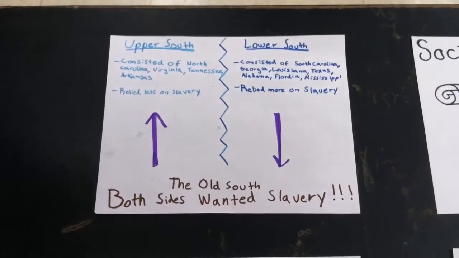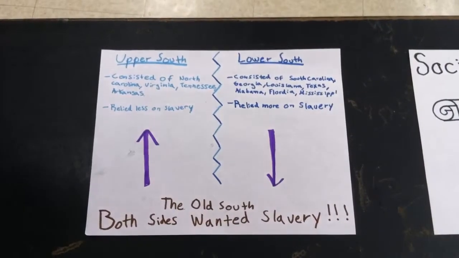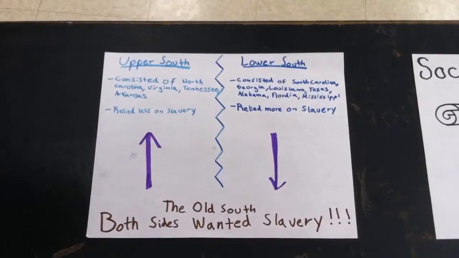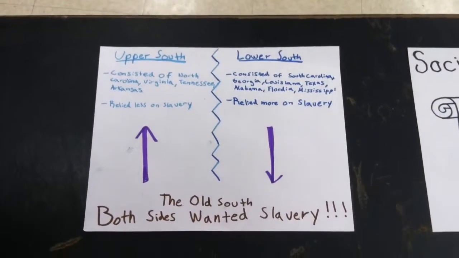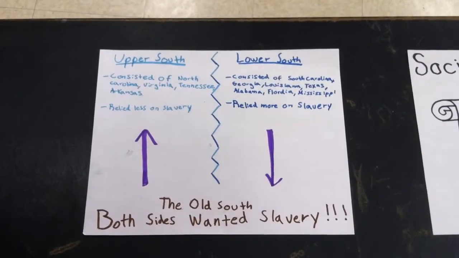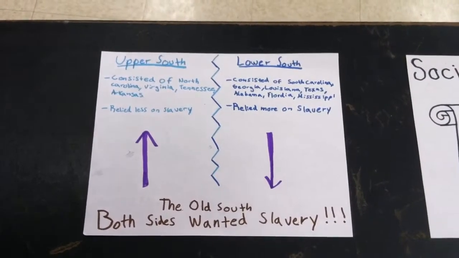The South was separated into two main groups. There was the Upper South, which relied less on slavery and included Virginia, North Carolina, Tennessee, and Arkansas. The Lower South included South Carolina, Georgia, Florida, Alabama, Mississippi, Louisiana, and Texas. Both were part of the Old South, which is characterized by slavery.